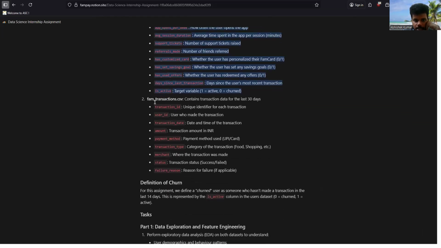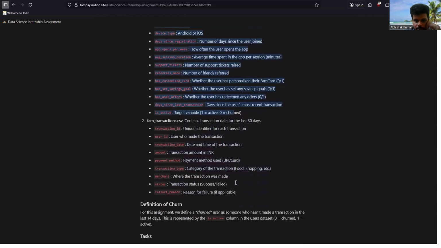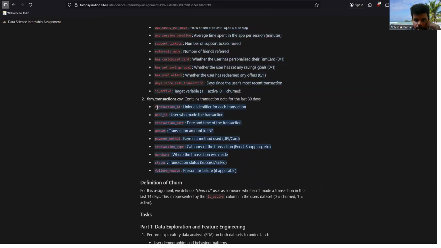The second table is transaction data, so how much transaction you did is stored here. These two tables are available to you, and based on the features in these two tables, you have to predict for each customer the probability of being churn.